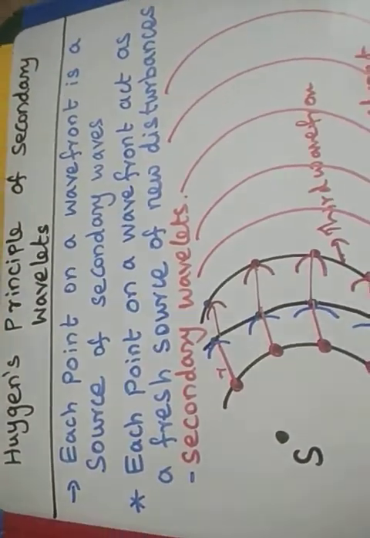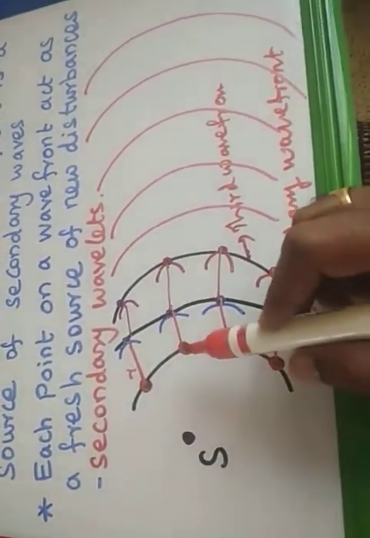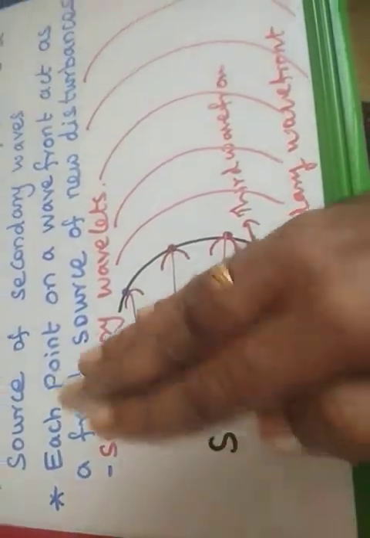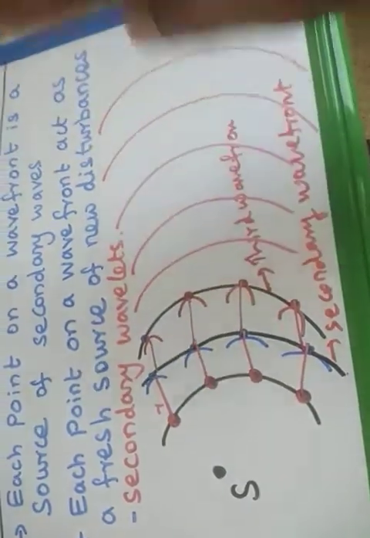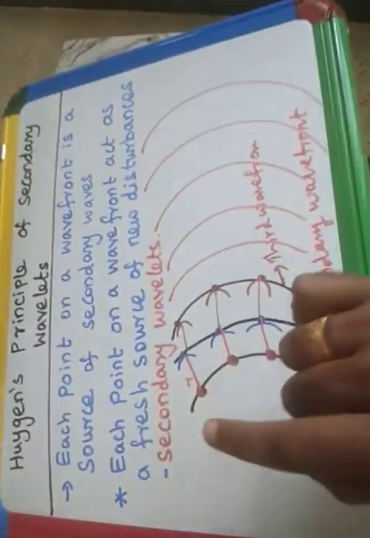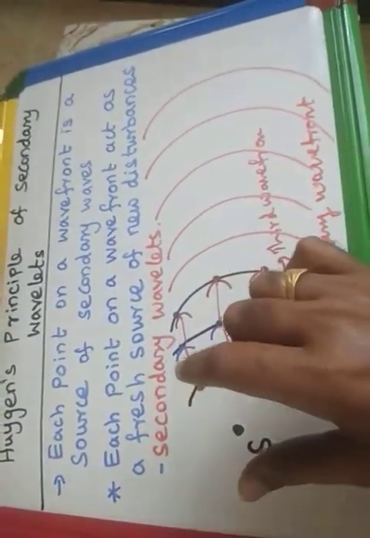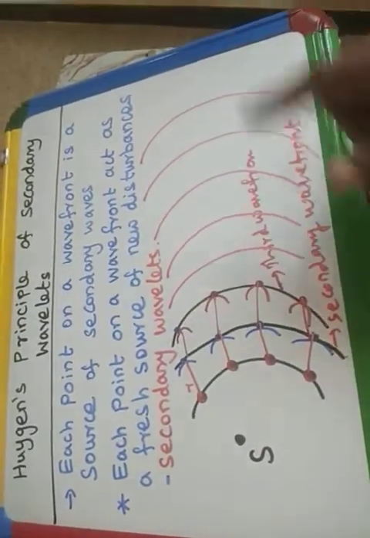Very simple, students: the first wave will be a source of the second wave. Are you able to understand? The first wave will be formed. From the first wave, the second wave will be formed. From the second wave, the third wave will be formed. Likewise, the waves go on like this. So the center where we drop the stone is the source. There the disturbance will be propagated in the form of waves.